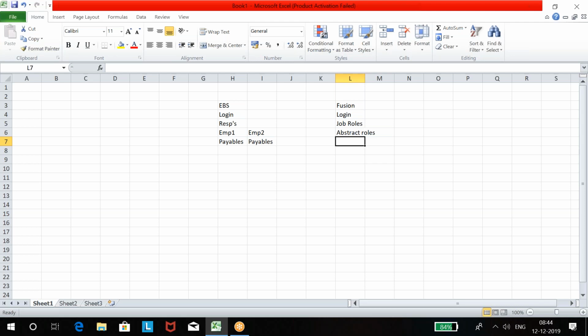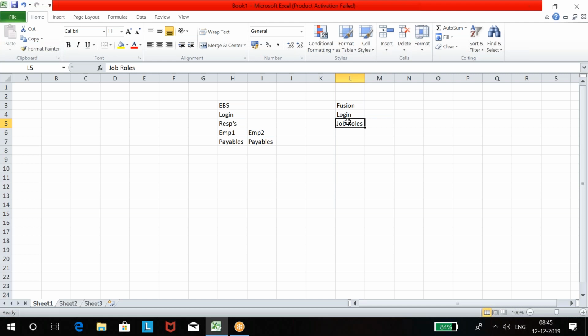In the previous version it was different, but now they have included even the abstract role in the job role. So you don't need to assign duty role and abstract role. Only job role is enough. Everything is included in the current version, release 13.